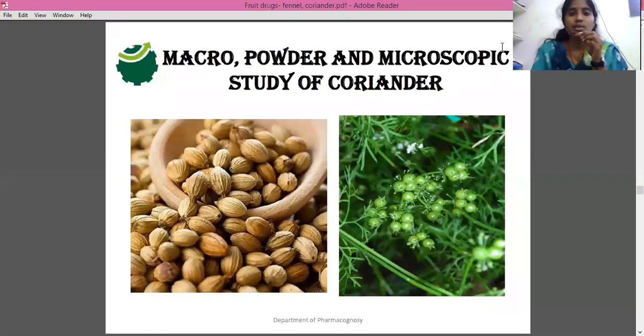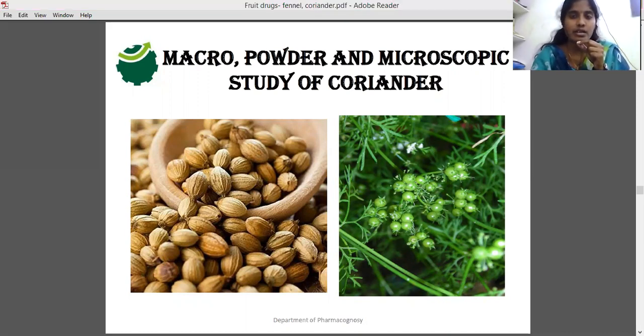Well, today's topic is macro, powder, and microscopical study of coriander. Coriander is a food drug. In this picture, you are seeing coriander fruits. Here, coriander means coriander fruits only. Don't think of it as the coriander leaves which we use in curries. Coriander means coriander fruits in our subject.